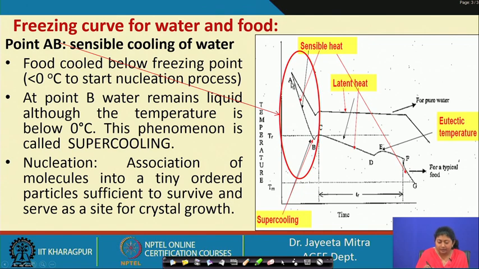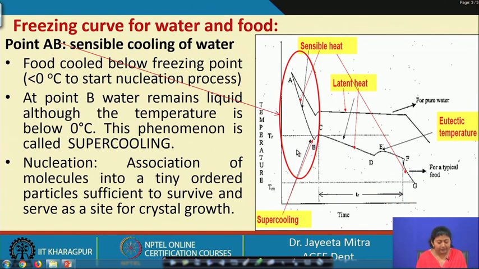So, with time the curve A to B shows the decrease in temperature because of sensible heat removal, and also the food is cooled below the freezing point, that is lower than 0 degree, and here the nucleation process starts.